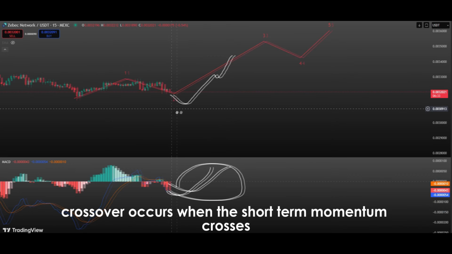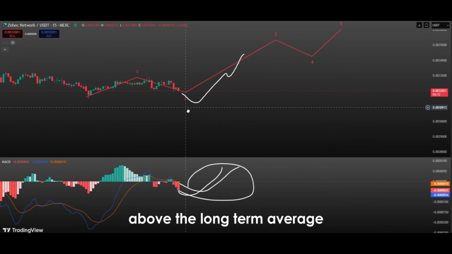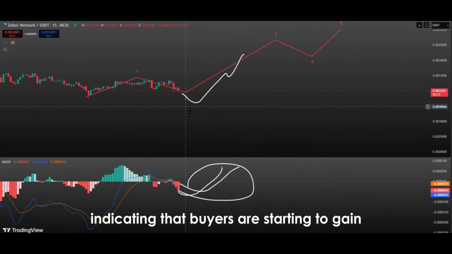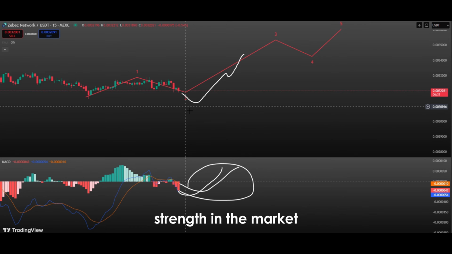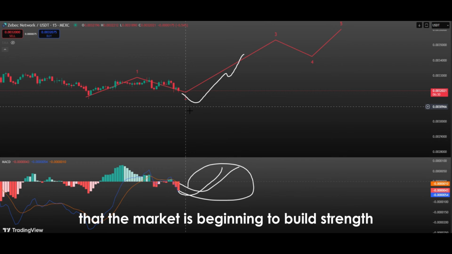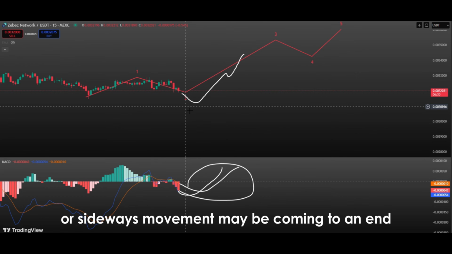A bullish crossover occurs when the short-term momentum crosses above the long-term average, indicating that buyers are starting to gain strength in the market. Such a crossover generally implies that the market is beginning to build strength and that the ongoing downtrend or sideways movement may be coming to an end.